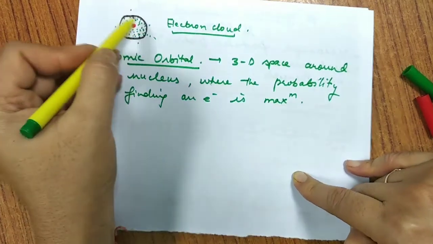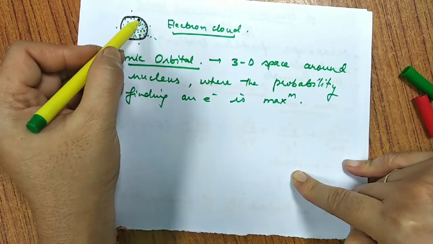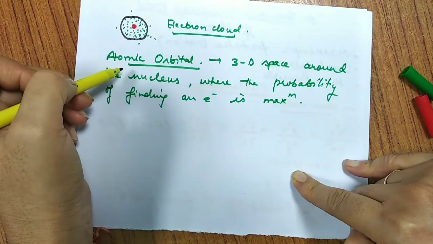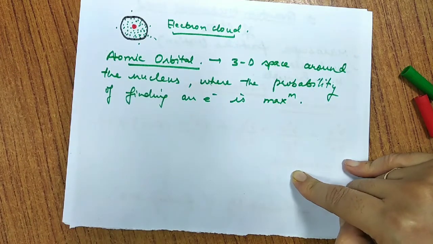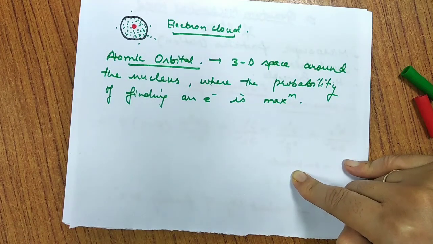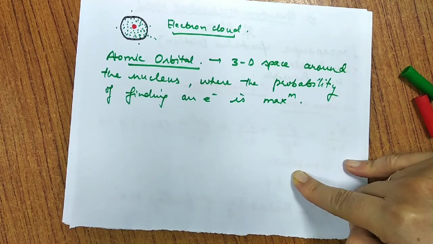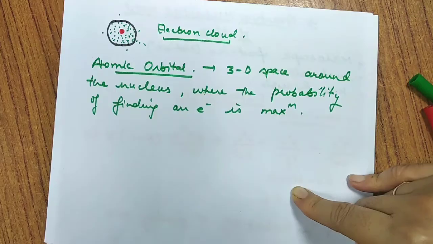So here the electrons can be present to the largest extent, and thus this three-dimensional arrangement is called an atomic orbital. When we talk about an orbit, it is a circular path. Orbital is three-dimensional space. We consider orbit as the planar motion of electron. Orbital gives us the three-dimensional motion of electron.